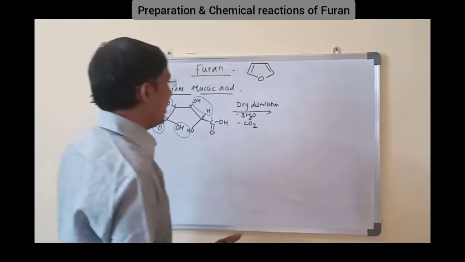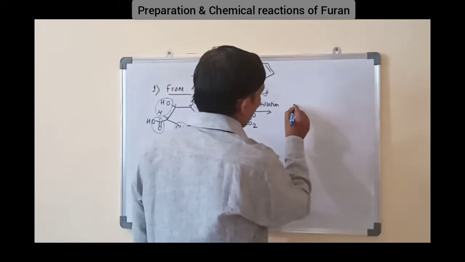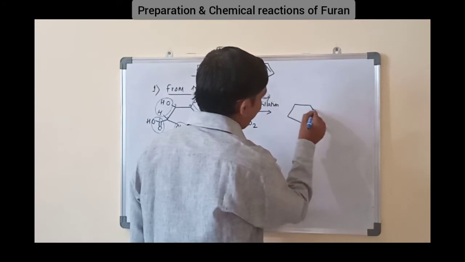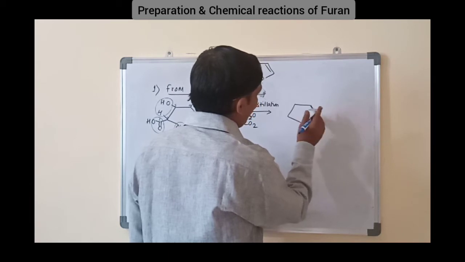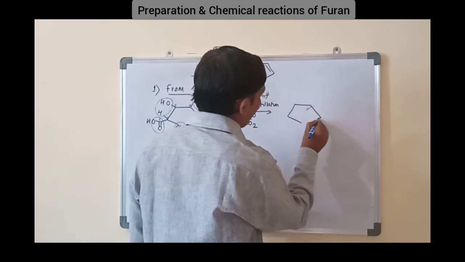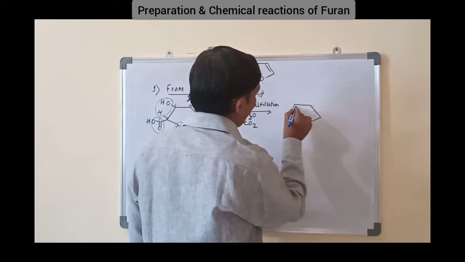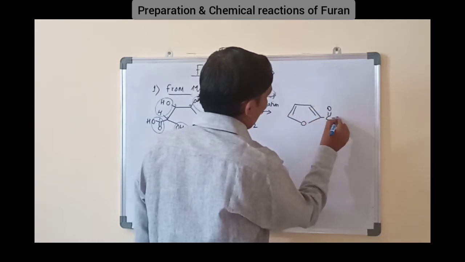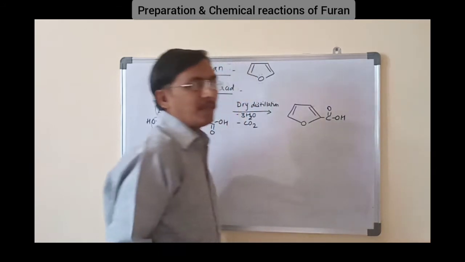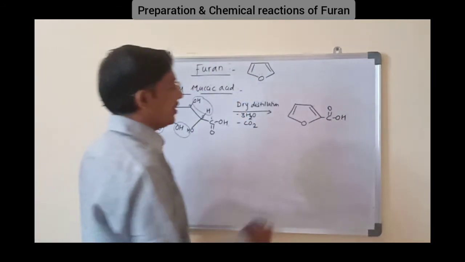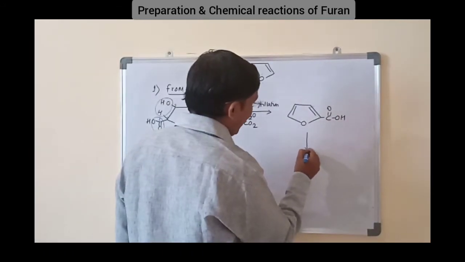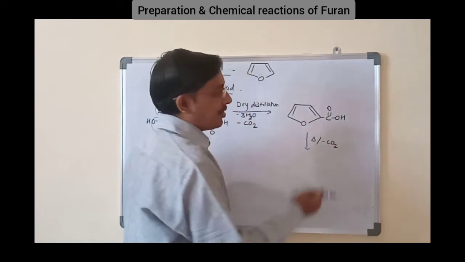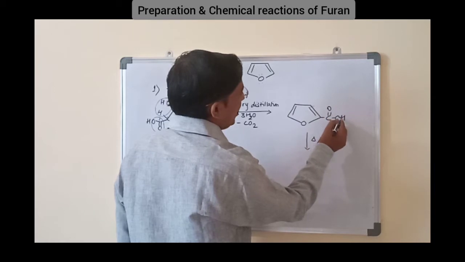In this way, we will get one of the intermediate products as furoic acid. It is a furoic acid, C double bond O, OH. Furoic acid, on again heating, undergoes decarboxylation, that is loss of this CO2.